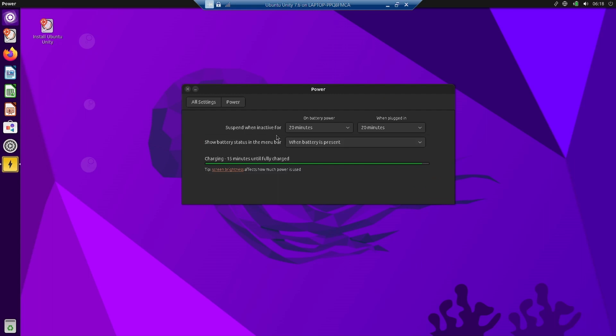And this is the power settings, so you can suspend the screen after a certain amount of time on battery power and when it is plugged in with AC power, and you can check out the remaining charging time from here.